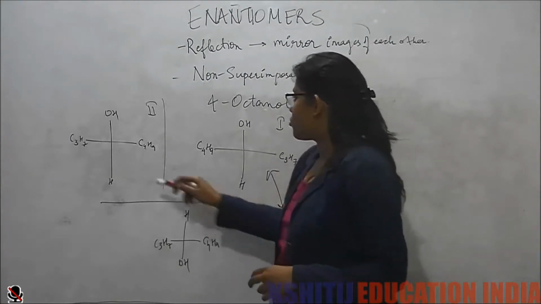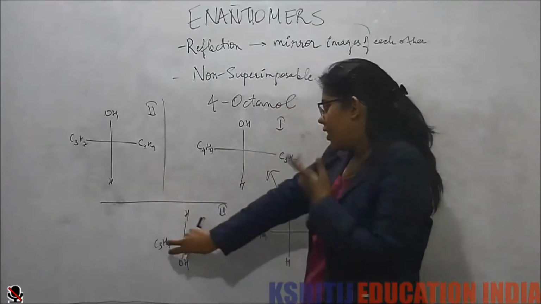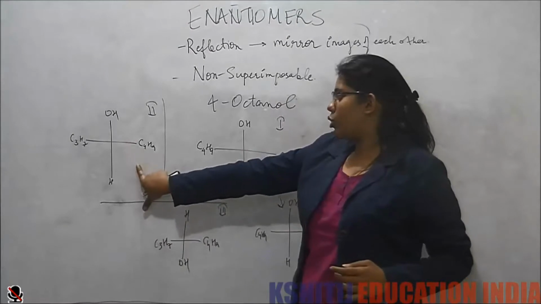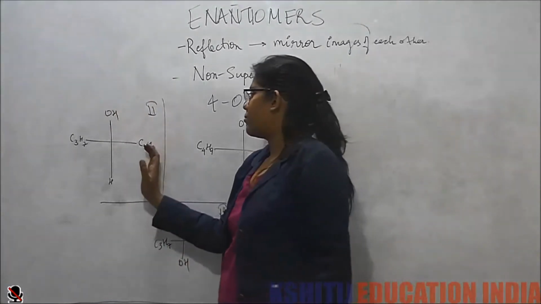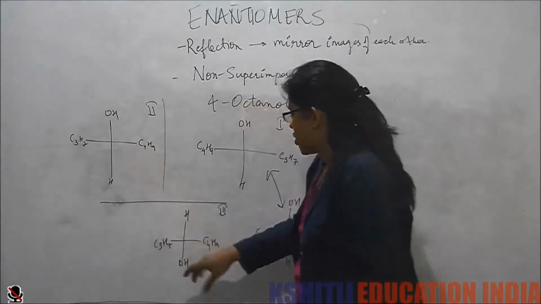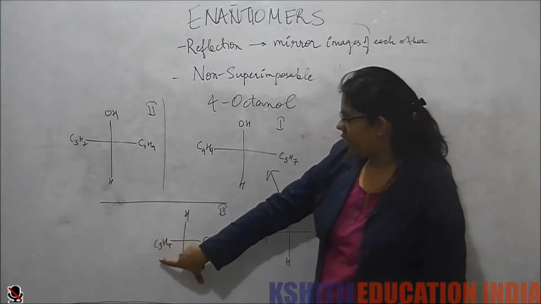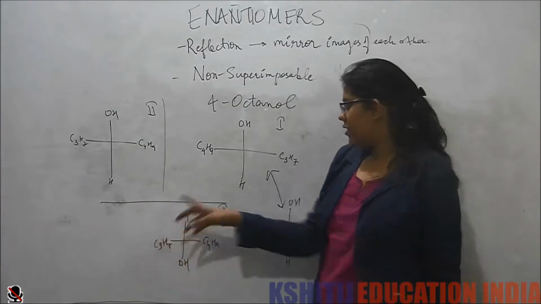But this molecule and this molecule, you can rotate it anyhow, you cannot get this molecule. Always on your right hand side you see C4H9, here always on the right hand side you will see C3H7.